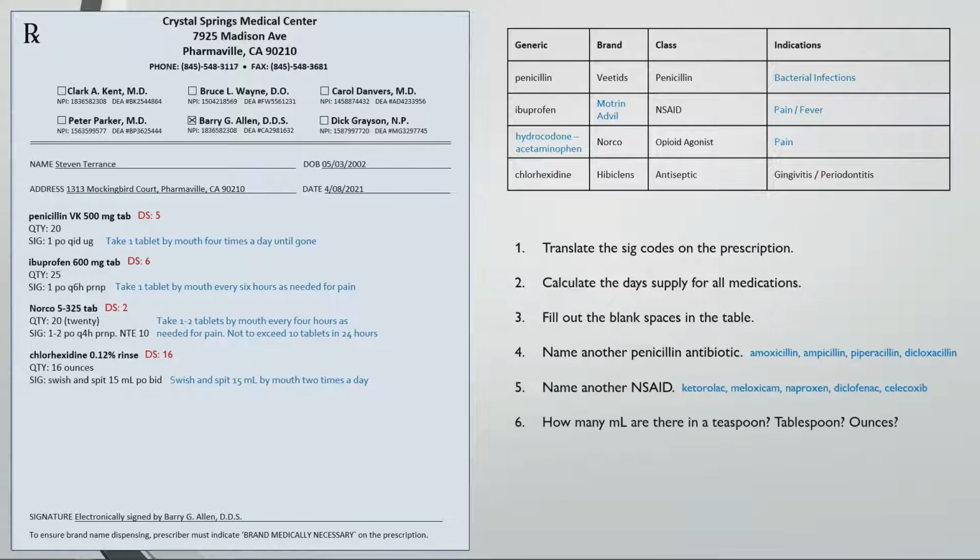How many mLs are there in a teaspoon? What about a tablespoon and an ounce? There are 5 milliliters in a teaspoon, 15 milliliters in a tablespoon, and 30 milliliters in an ounce. So suppose the patient got home but had no way of measuring 15 milliliters. You could tell them it's 3 teaspoons, 1 tablespoon, or half an ounce.